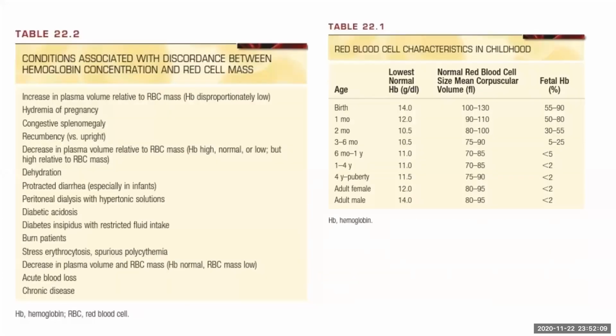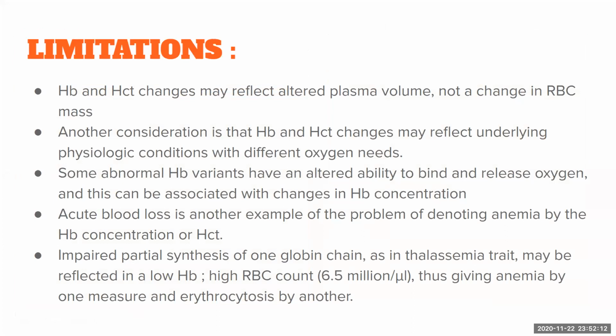And the limitations for using hemoglobin and hematocrit to define anemia are the following. Hemoglobin, as we already saw, reflects altered plasma volume, not a change in RBC mass. And another point is hemoglobin and hematocrit may change when the underlying physiological condition is abnormal. For example, a patient living at higher altitude, or a patient with underlying hypoxic conditions, for example, cardiovascular or pulmonary conditions, his hematocrit or hemoglobin might actually be increased. So in that case, a normal hemoglobin of 12 to 14 or 12 to 15 might in fact be an anemia in that patient.